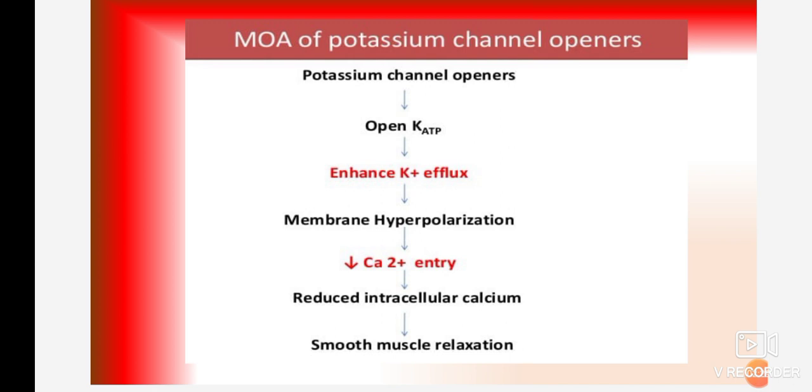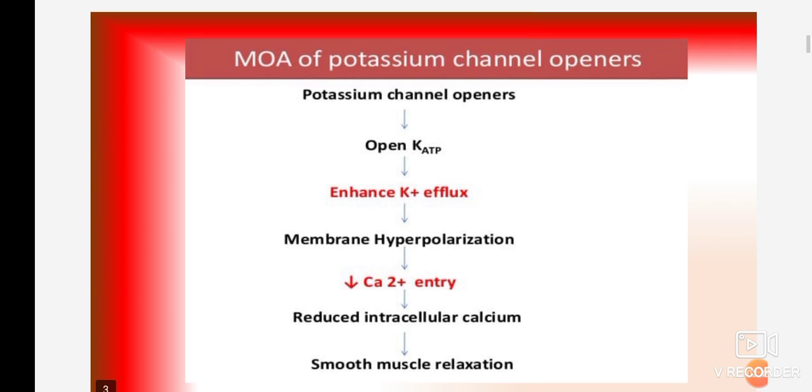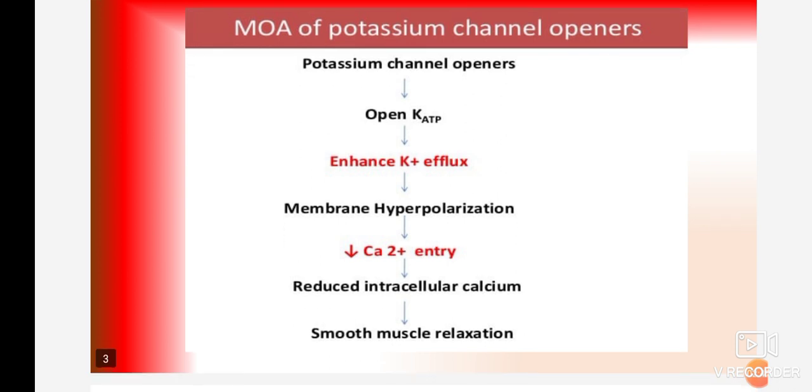Once the potassium channel opens, it enhances potassium efflux, and then there is membrane hyperpolarization. So due to the potassium efflux, hyperpolarization is produced. After that they decrease the calcium entry inside the cell.